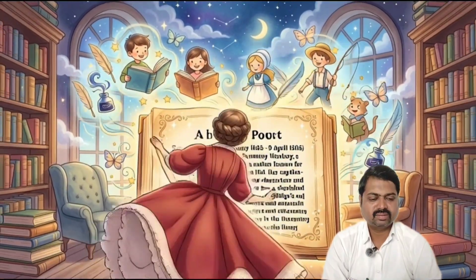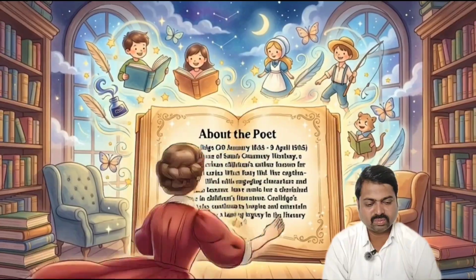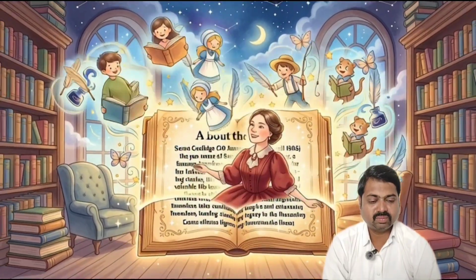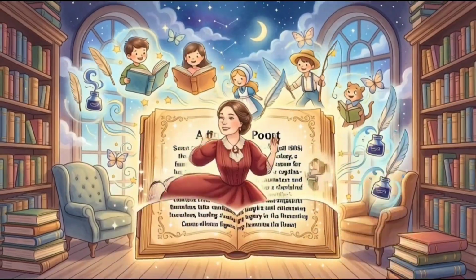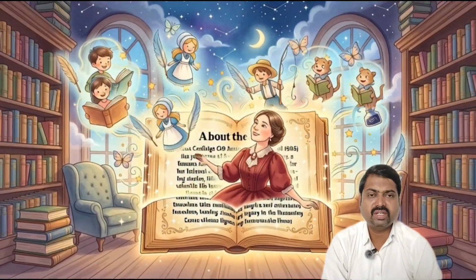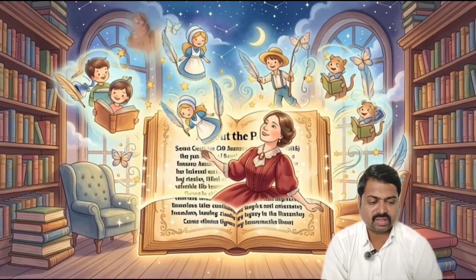Hello everyone. Today we are going to learn the poem How the Leaves Came Down. But before starting the poem, I want to introduce the poetess Susan Coolidge. She was born on 29th of January 1835 and passed away on 9th of April 1905.